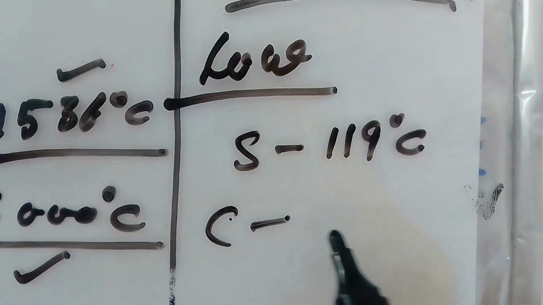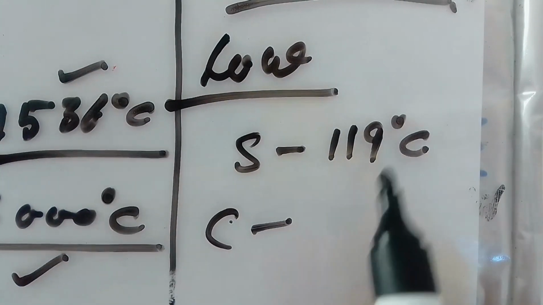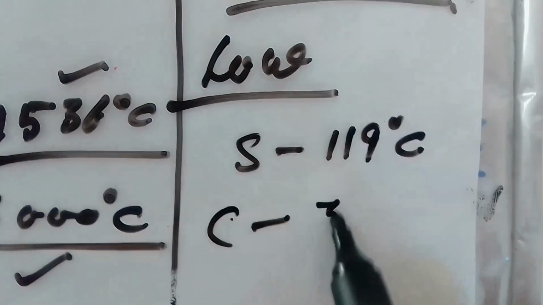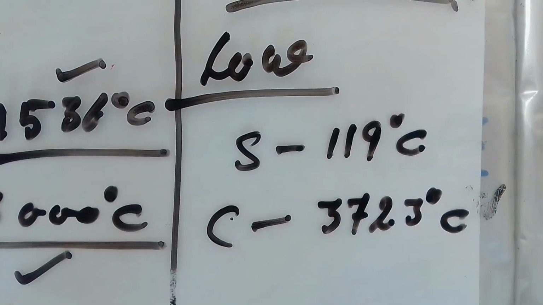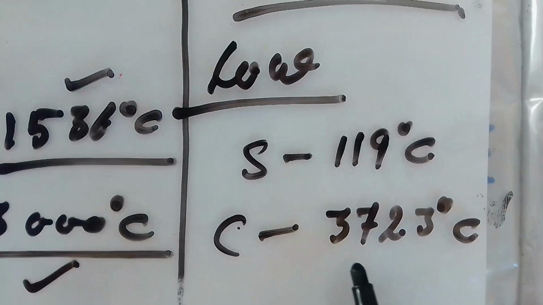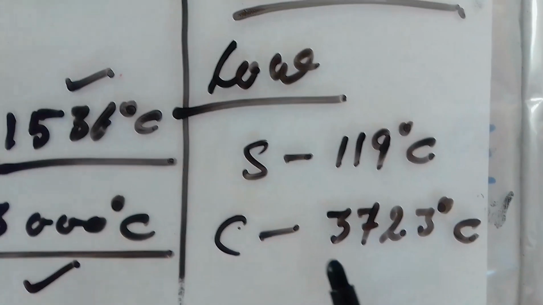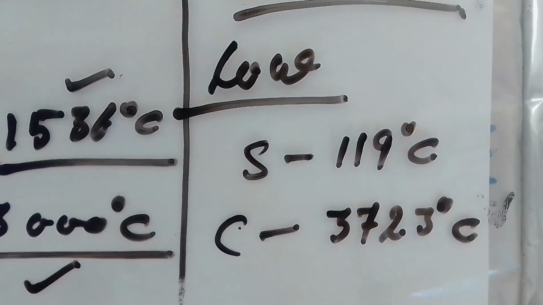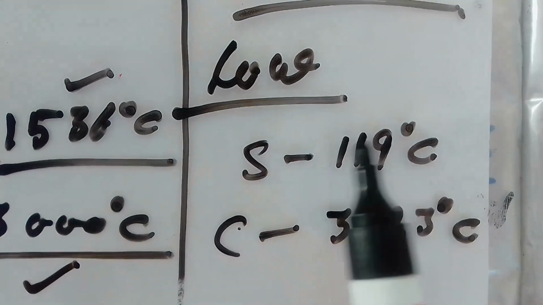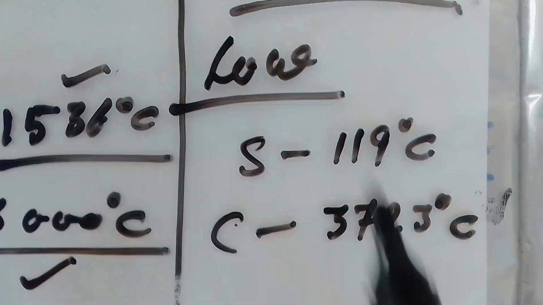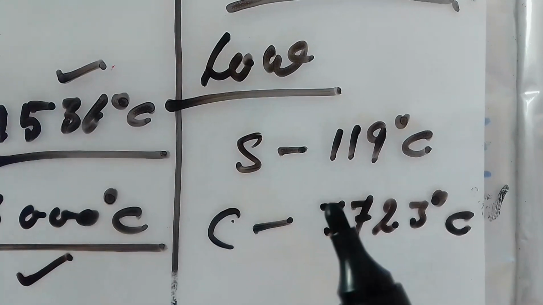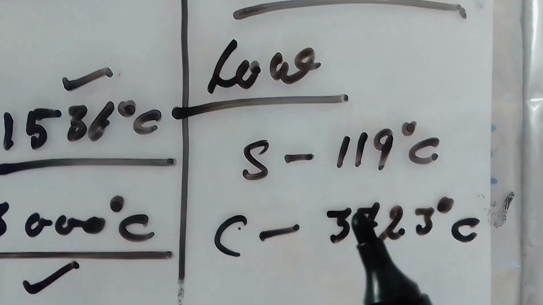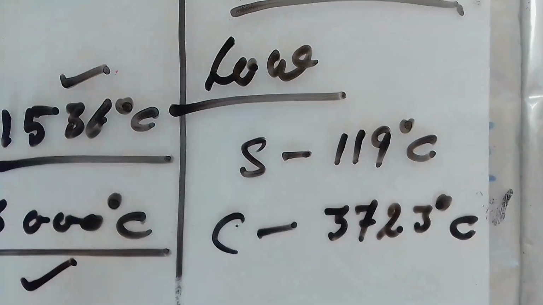The melting point of carbon is 3723 degrees Celsius. So this is much more in comparison to sulfur. So here you can compare these exceptions also, as cesium was an exception in metals and carbon is an exception in non-metals, right? So this is about the melting and boiling points of metals and non-metals.